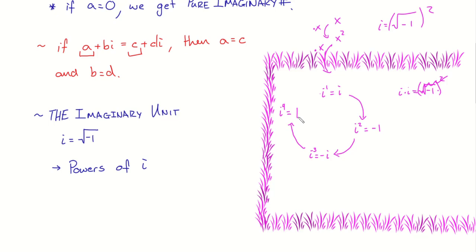Now, here's where we get wonky. If we go one more, so hypothetically, I'm not going to write the 5th power, but if we wanted to, do you agree I would just take this and multiply it by i one more time? Yeah. And when I do that, what do I get? i again. We form a nice, lovely circle.